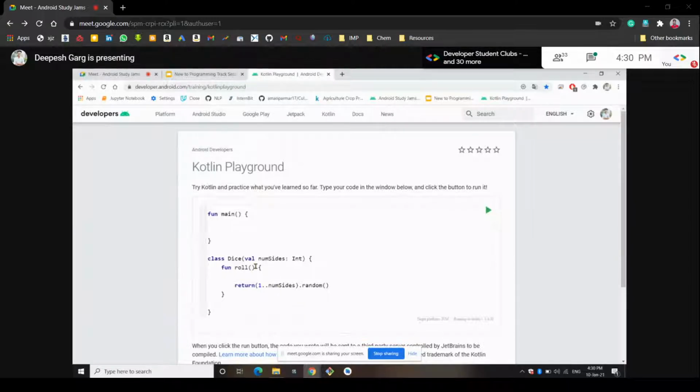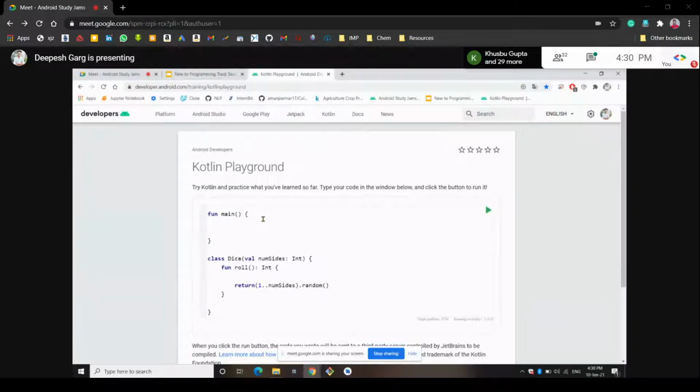We also have to write what type of value this function is returning. This function is returning an integer type of value, so we will write int again, so that the class will know that the function is returning an int. So we have created the class, and what we should do now is work on the main function so that we can call functions of this class from the main function.